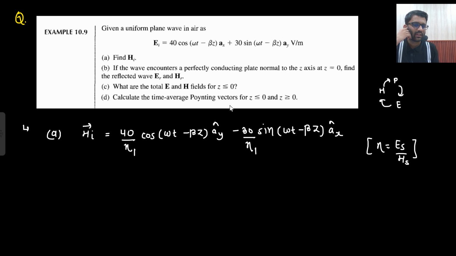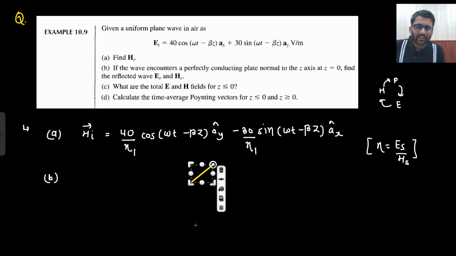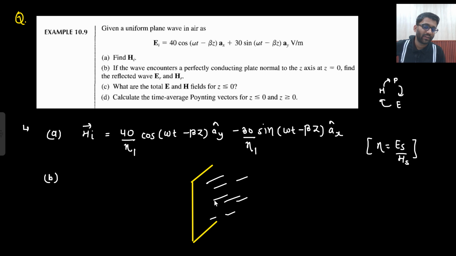If the wave encounters a perfectly conducting plate normal to the Z axis. Okay. Normal to the Z axis at Z equals to 0. So this is my plane Z equals to 0. Now this medium is a perfect conductor. Okay. This is your medium 2. This is my Z equals to 0. This is my medium 2, which is a perfect conductor.